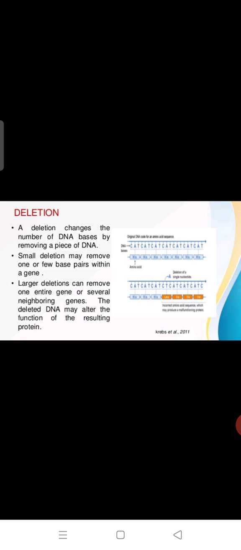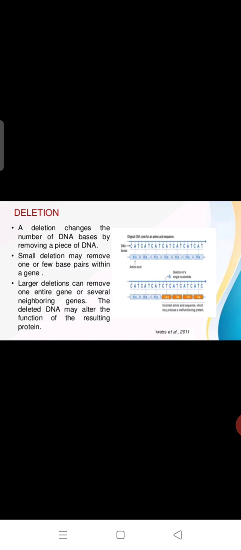Okay, base pairs means A, U, G, T like this. Larger deletions can remove one entire gene or several neighboring genes. Okay, small deletion is there, large deletion is there. A small deletion removes one or a few base pairs, a large deletion removes several neighboring genes.